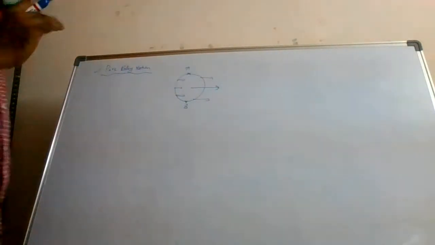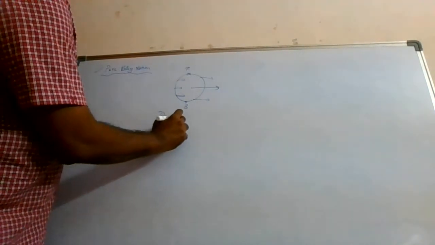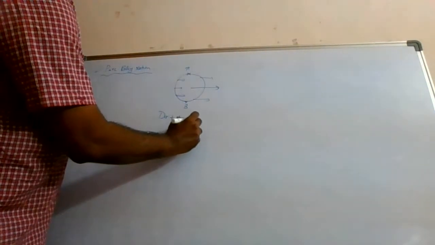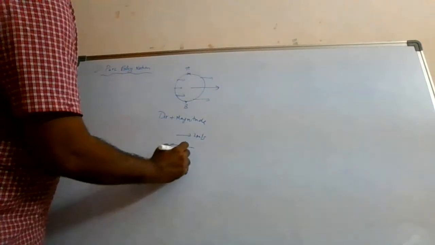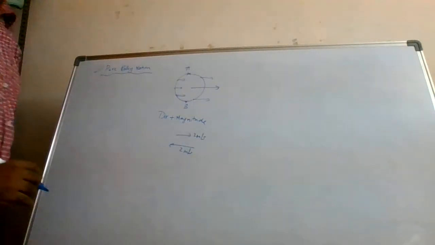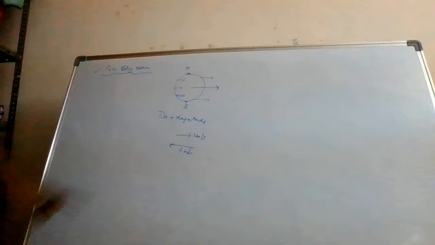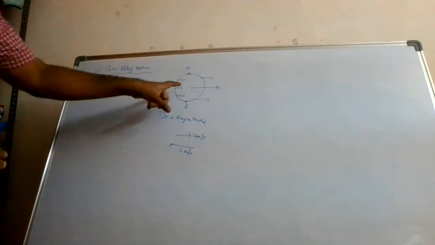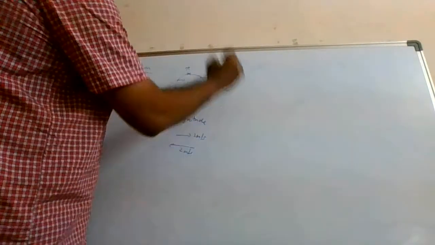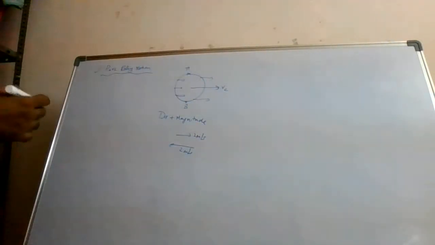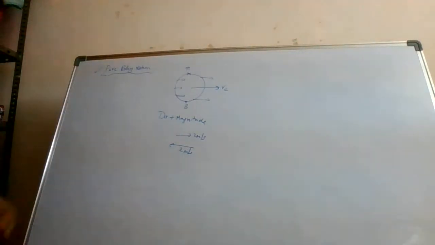See friends, when you say velocity is same, you have to talk about direction plus magnitude. One speed is 2 meter per second like this, another is like this. You cannot say the velocity is same. Here the magnitude is same, but the direction is opposite. So they are not the same velocity. So all the particles will have the same velocity, means all will go with the VC speed. VC means center of mass speed, and in the same direction. Alright. So this is called translation.